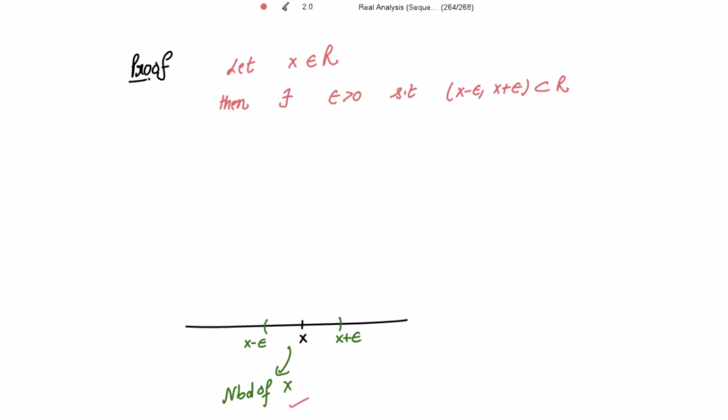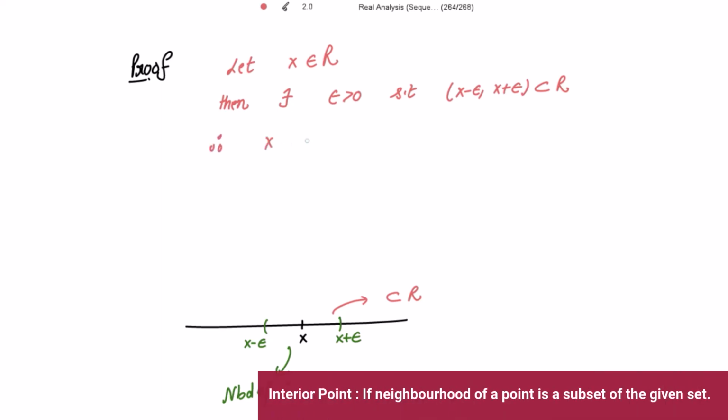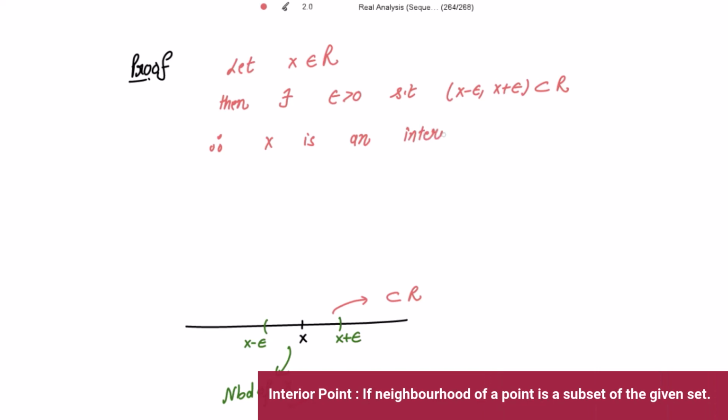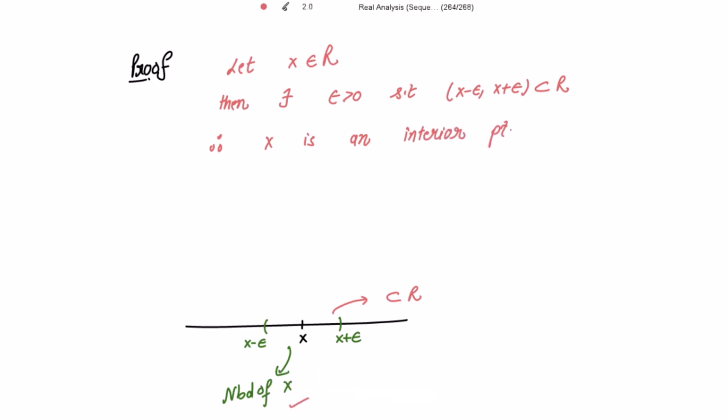This is the neighborhood of X. So this neighborhood is a subset of R. That means X is the interior point of R. So therefore, X is an interior point of R. Now X was arbitrary. We can take any point from the set of real numbers such that its neighborhood becomes a subset of R for a suitable epsilon, right?